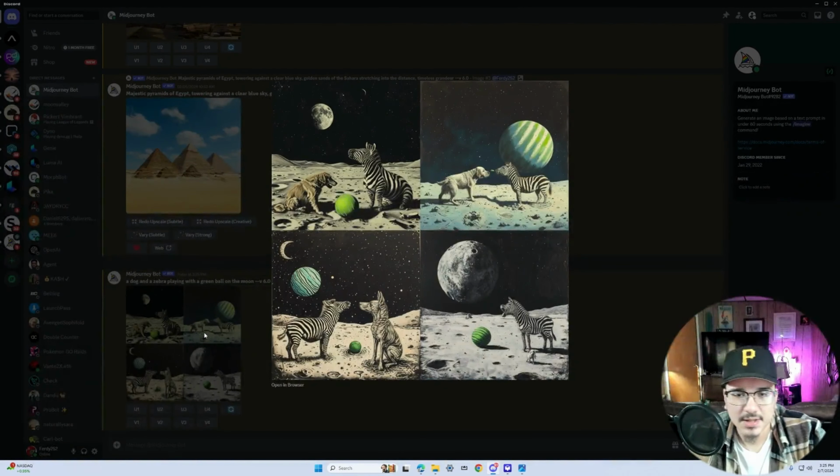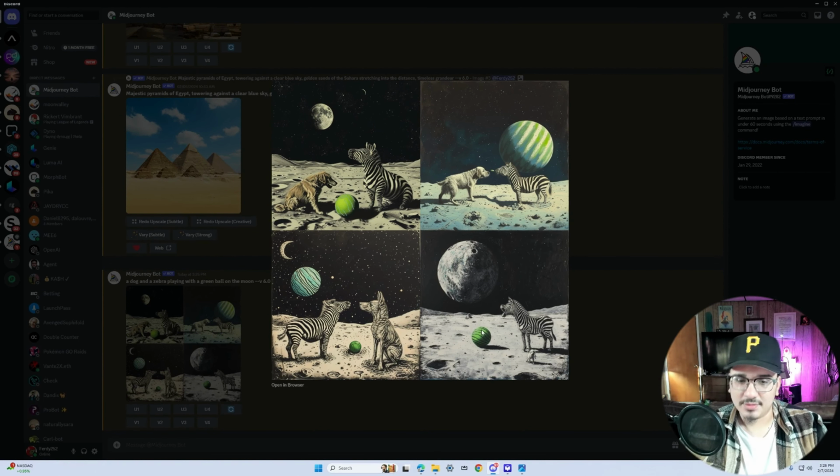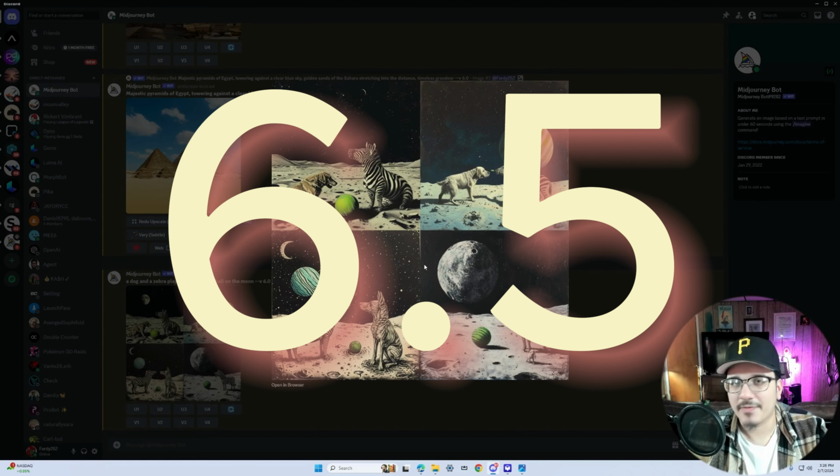After about 15 seconds, this is what it gave us. It gave us the dog, a zebra, and the green ball on the moon. But they're not quite playing with the ball. They're just sitting in front of it. So I don't know. Same thing here. They gave me the dog, the zebra, a green planet in the back, but not really a green ball. And this one kind of mixed the dog and the zebra together. But again, in none of these are they playing with the ball. So I would give it a 6.5 for Midjourney.